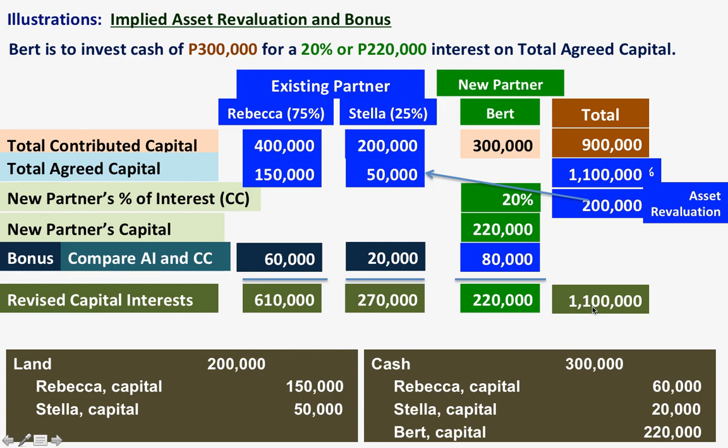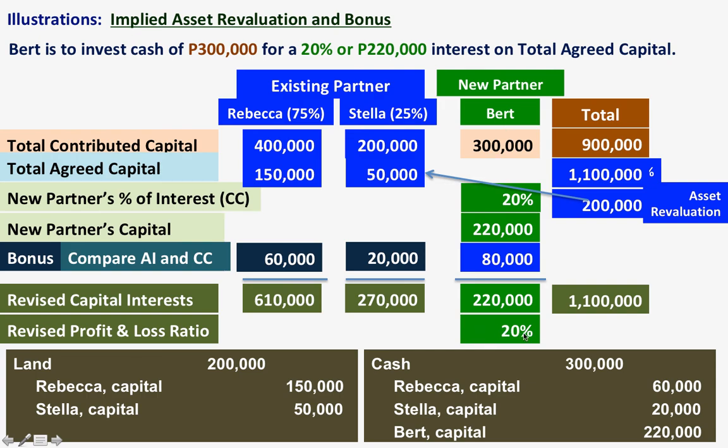Okay. This is the difference with the previous one, because in the previous one, we assumed that total contributed capital and total agreed capital are the same because there was a bonus method. But in this case, since we were given these two, the percentage of interest and the amount, we can determine the exact total agreed capital. Okay. So to compute the revised profit and loss ratio, Bert will have 20% and the remaining 80% will be shared by Rebecca and Stella.